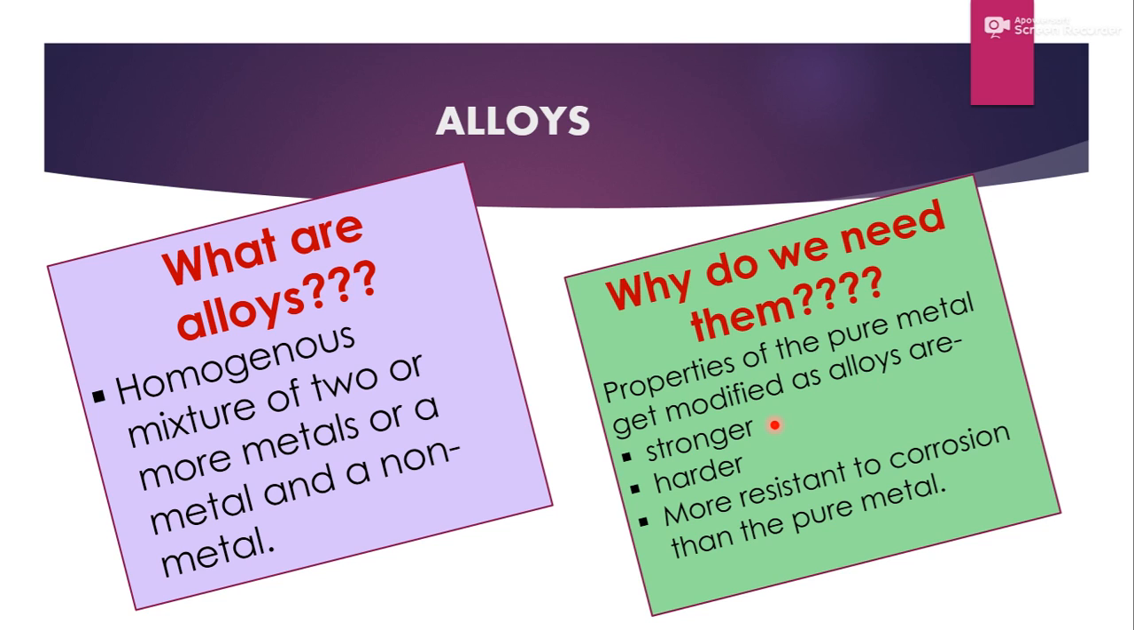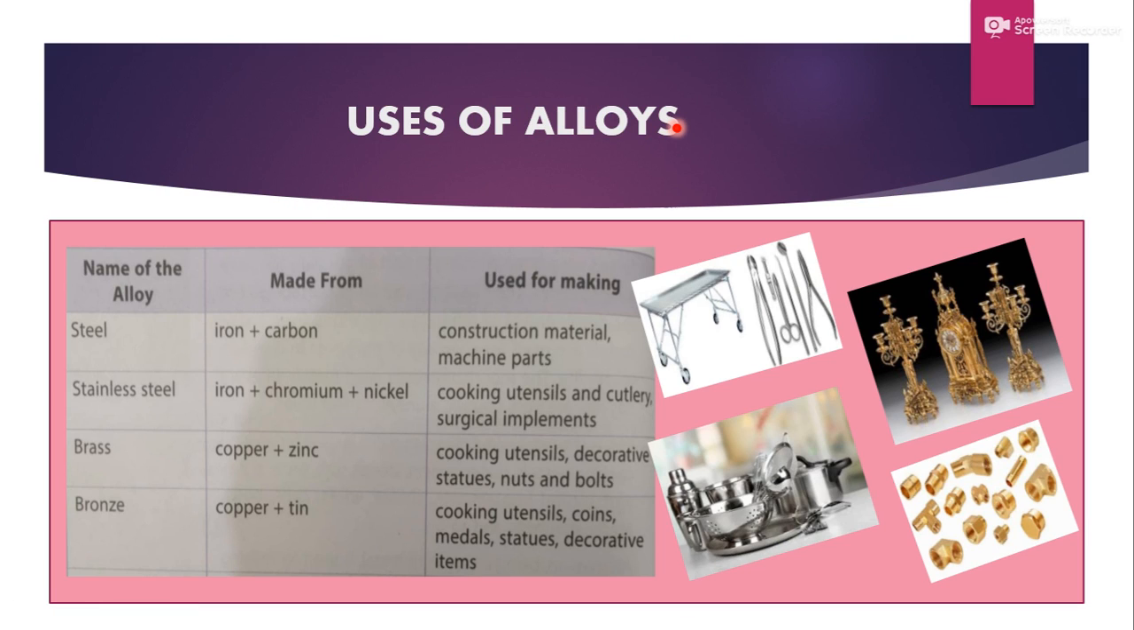स्टील में तो जंग नहीं लगता जबकि आयरन में लग सकता है. हम अपने किचन में स्टील के बर्तन यूज करते हैं. So alloys are stronger, harder and more resistant to corrosion than the pure metal. So that's why they are required in comparison to pure metal in a variety of fields. Then these are some uses of alloys like steel. Steel is made up of iron and carbon and it is used for making construction materials and machine parts. Stainless steel, iron, chromium and nickel, used for making cooking utensils and cutlery.